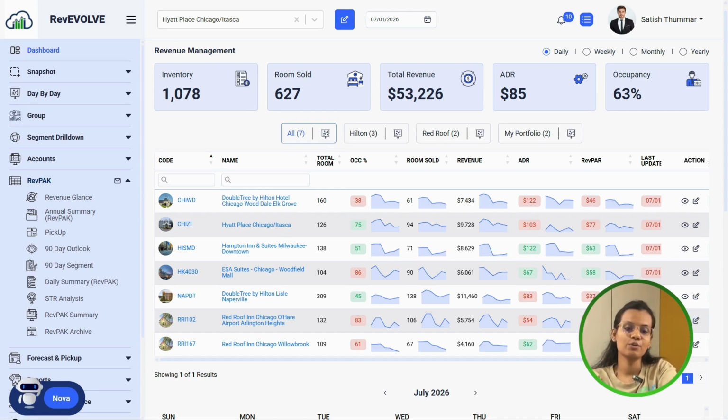As we all know, every hotel has access to the data, right? Occupancy, ADR, market segments, competitor data, and a lot more. But very few hotels know how to convert this past data, like how the hotel performed when an event was there, or when you applied a promotional package. Mostly only a few hotels know how to convert such data into profitable decisions for future dates, right? We don't know what the market demands in the next future dates.